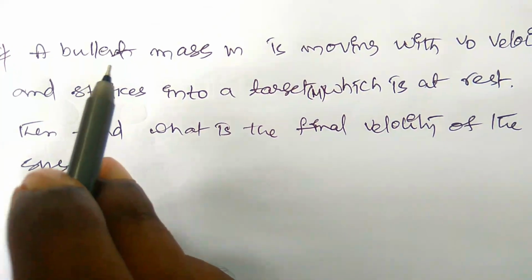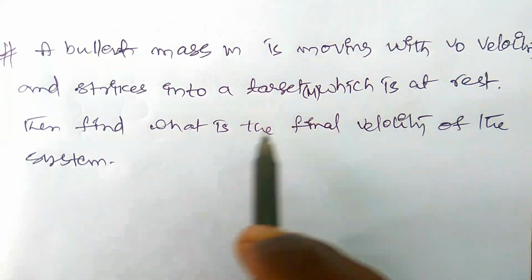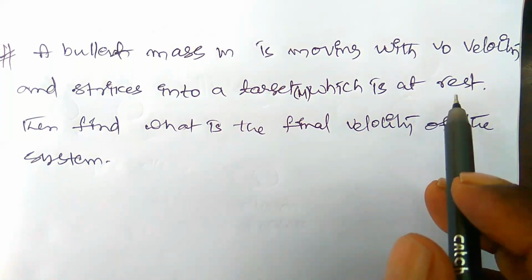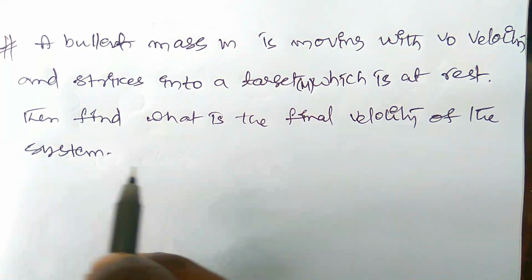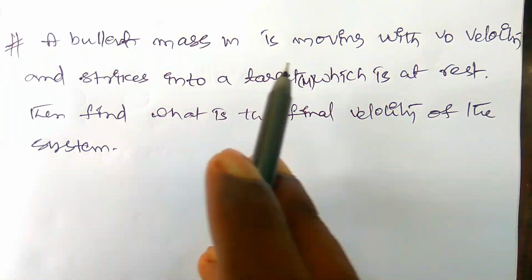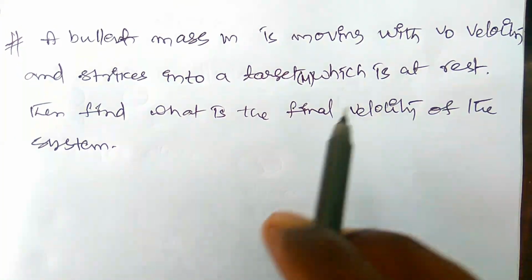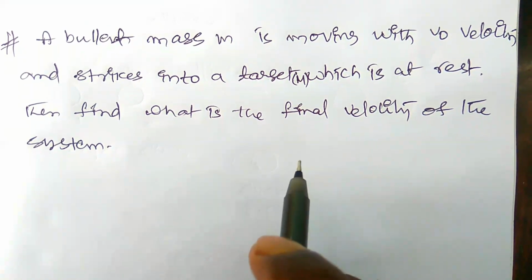Now let us see a problem. A bullet of mass m is moving with velocity v0 and strikes a target of mass capital M, which is at rest. Then find the final velocity of the system. A bullet of mass m is moving with the v0 velocity and strikes the target which is at rest. Then find the final velocity of the system.